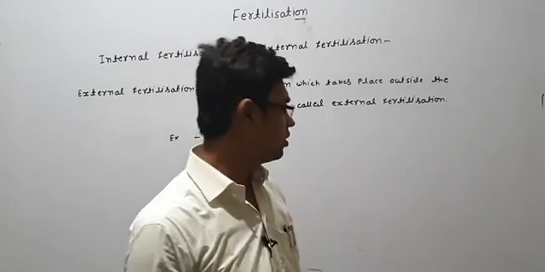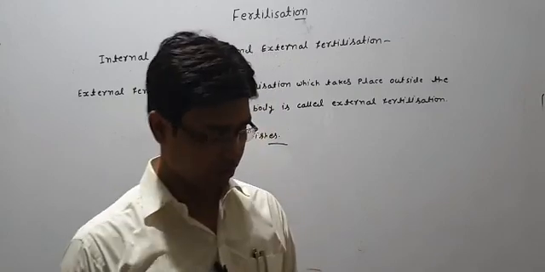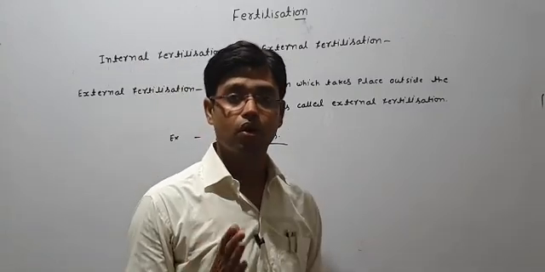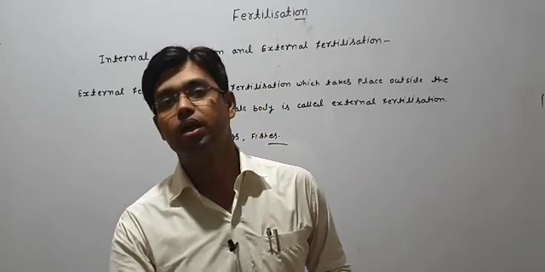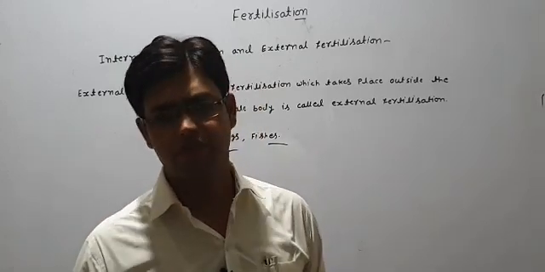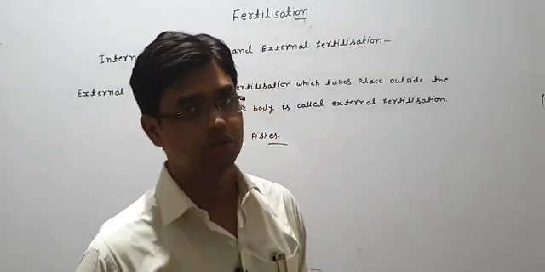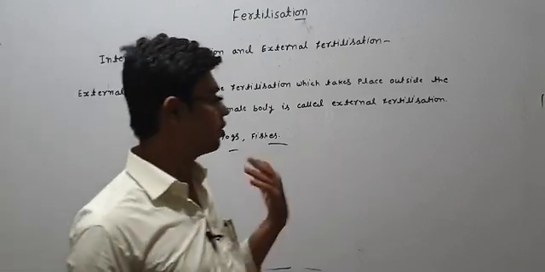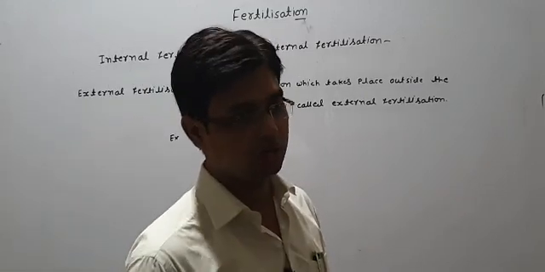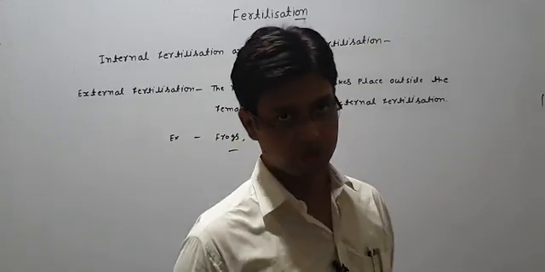That is the simplest example, frogs. You can remember that one. In frogs, they put their eggs and sperm outside their body, and after that in the watery substance they fertilize. So this is not practiced inside the female body, that is why it is called external fertilization. Okay students, next class we will study about the human reproductive system.